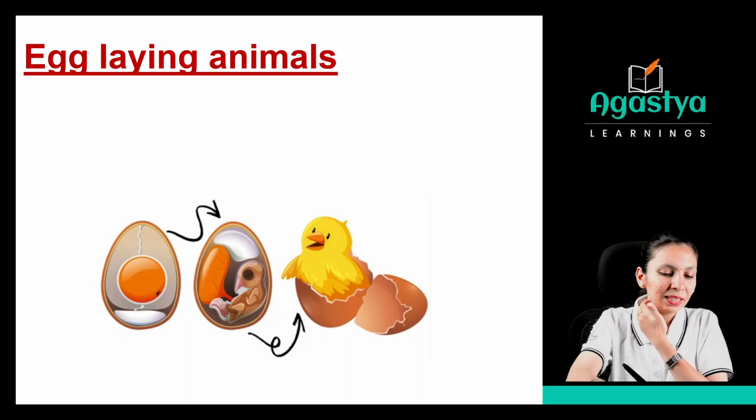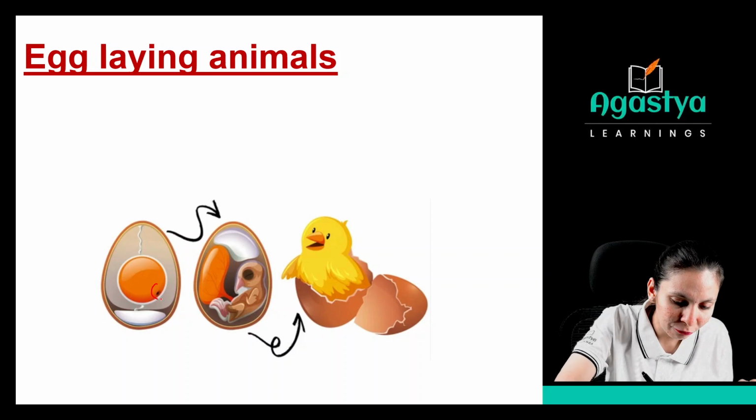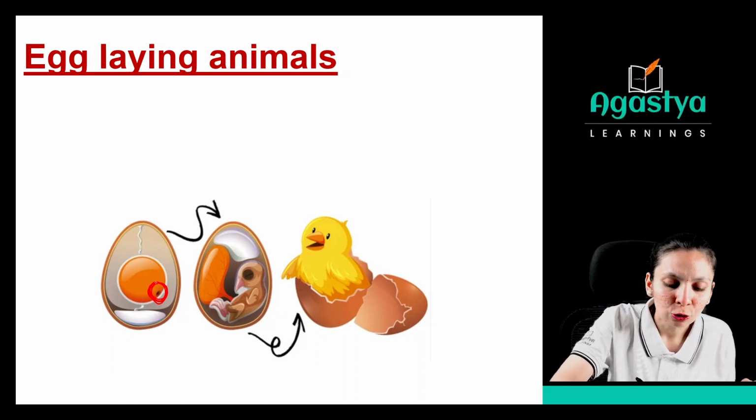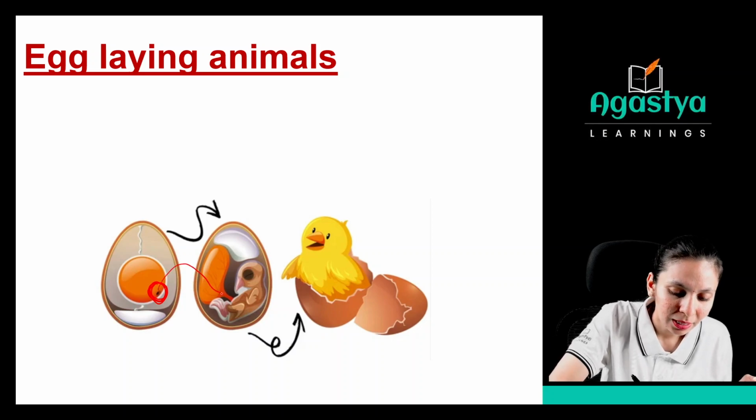Now see, in the structure of the egg, after some time, can you find this black colored spot over here? It is very small in size. See, this black colored spot is the embryo. So after the egg matures, it will develop an embryo like this. That is a developing baby, right?